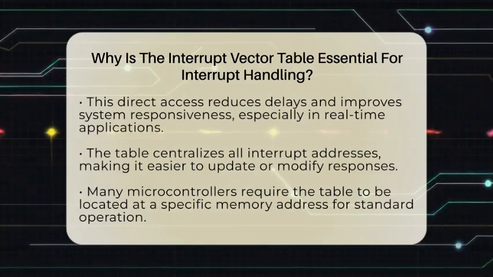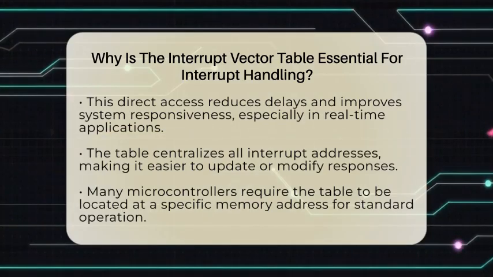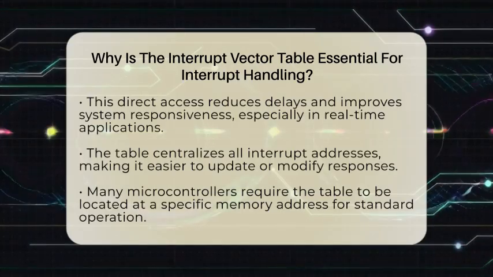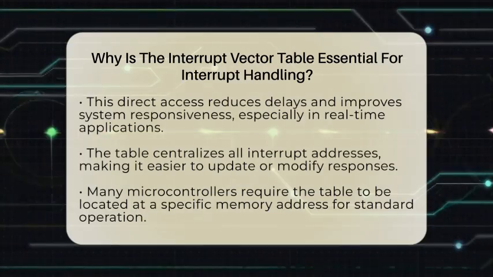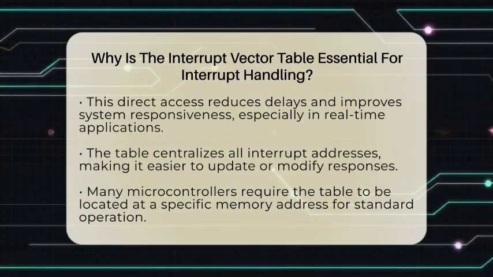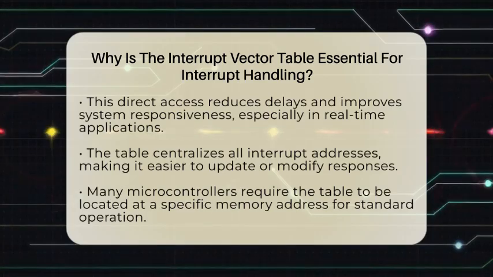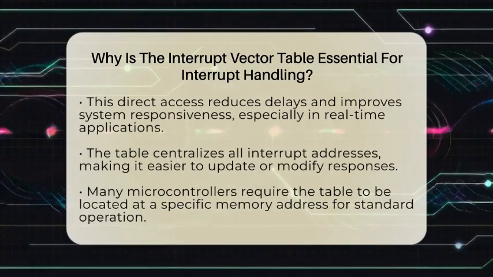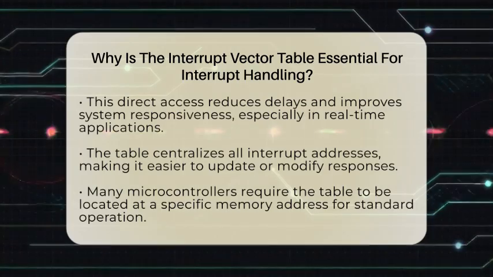One big reason the table is so important is because it allows for fast access. Instead of searching through a long list or polling devices to see which one needs attention, the processor can go straight to the right code. This reduces delays, which is vital in real-time systems where every millisecond counts.